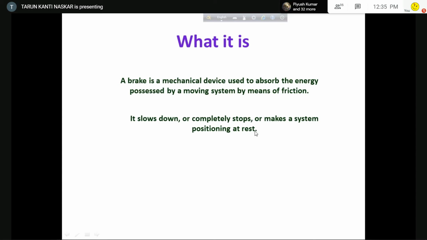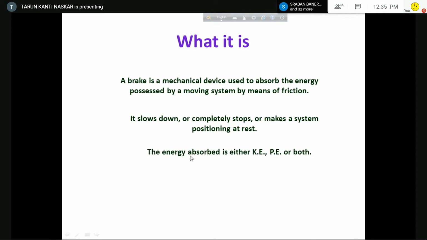Suppose there is a hoisting system, so there are rollers by which the things are being lifted. So you like to keep it at some particular level, particular elevation. So you have to apply brake. Okay. So these are the brakes.